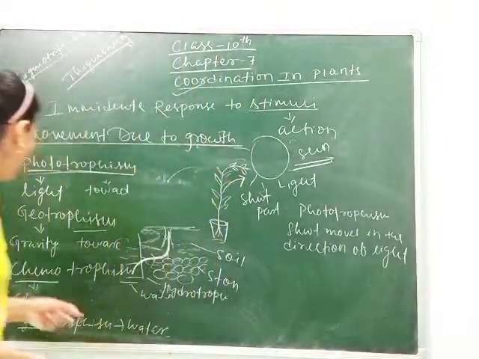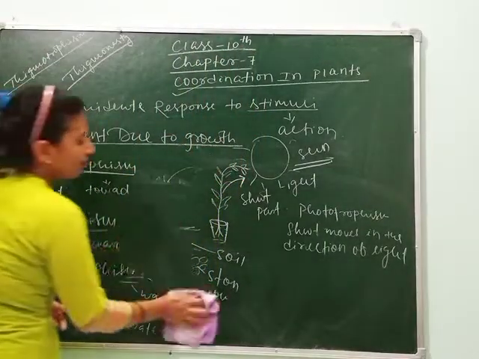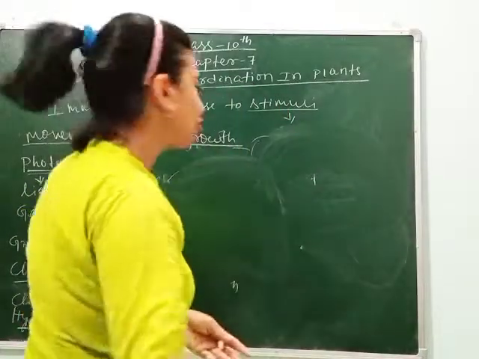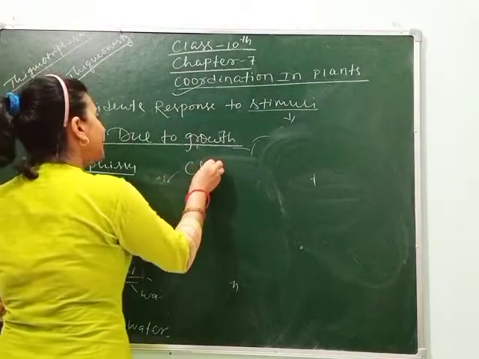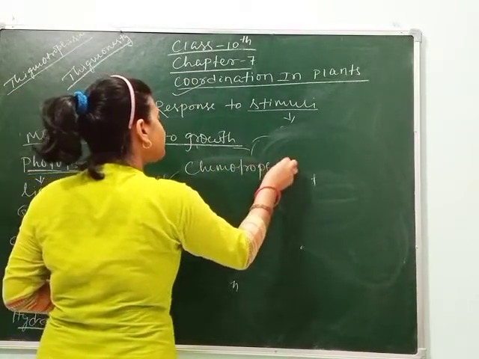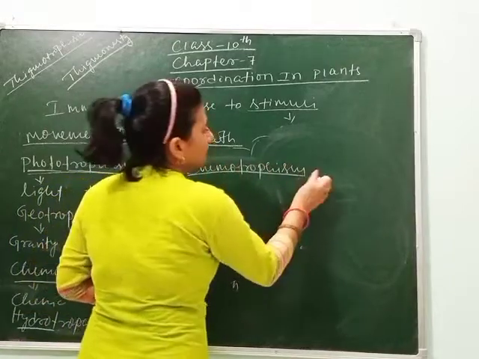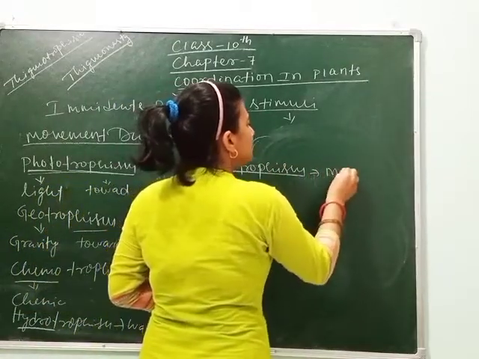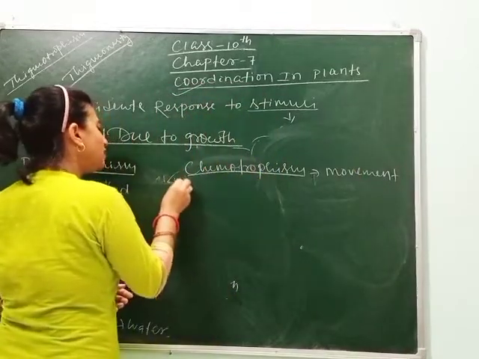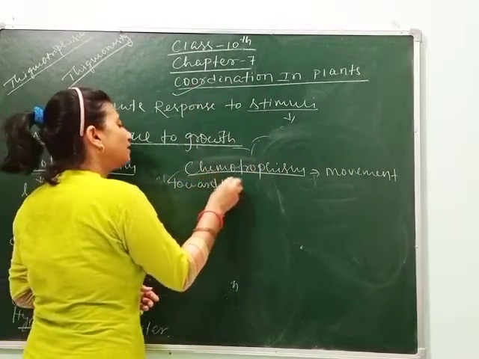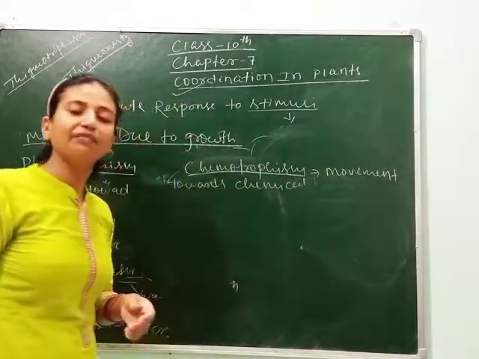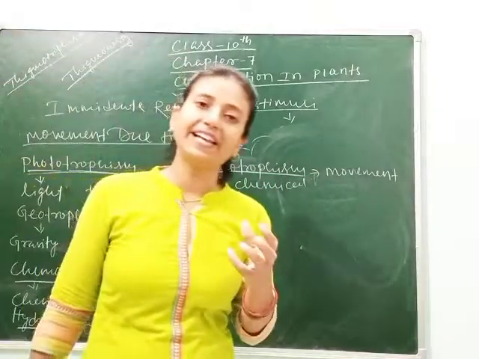Next we will study chemotropism. What do you mean by chemo? As you know, chemo means chemicals. So here the movement is in the direction of chemicals. So next one is your chemotropism. Movement towards chemical. So what is the chemical and which part of the plant moves in the direction of chemical?